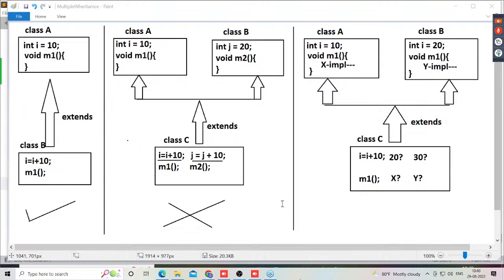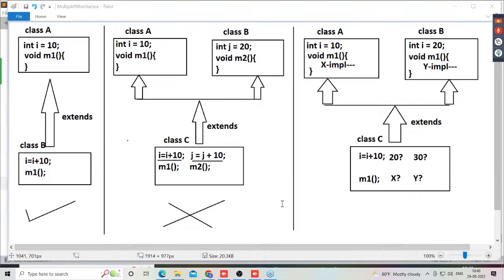That's okay. But in the case of Python, how was the situation resolved? I'll give an example. Now tell me, class C has 2 superclasses, am I right or not? When class C has 2 superclasses, what is the first superclass and what is the second superclass? Class A is the first superclass, and class B is the second superclass.